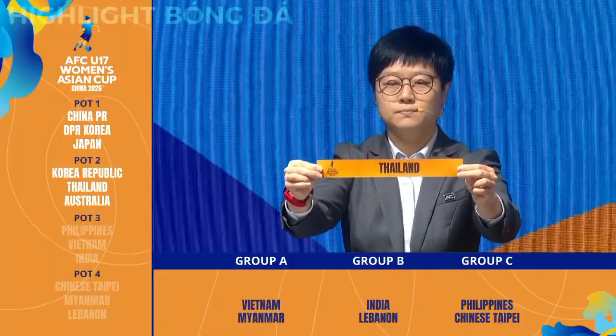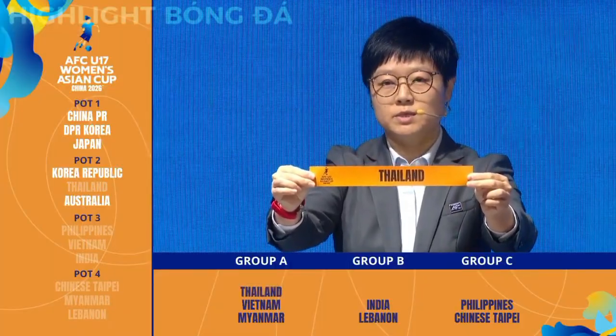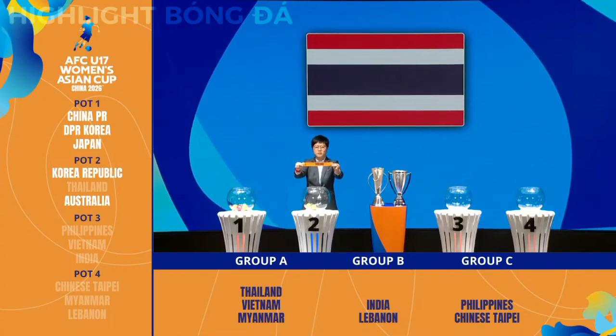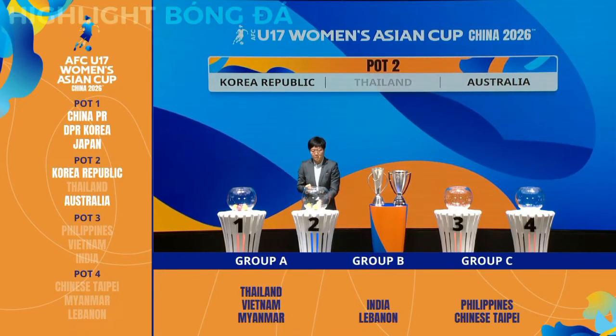Thailand. Thailand has never missed a final in this competition. It's their 10th time participating, and Thailand reached 3rd place back in 2005, which was their best finish in this competition. Thailand is drawn to A2.